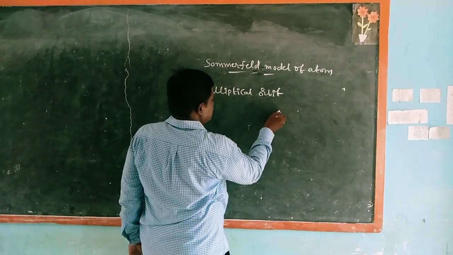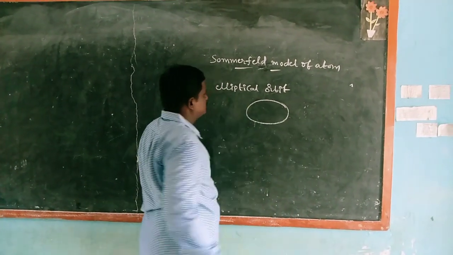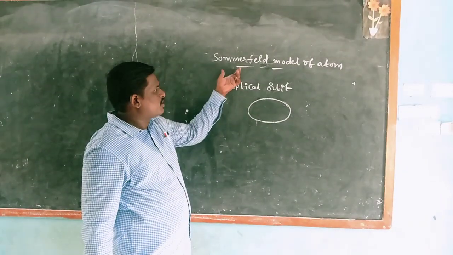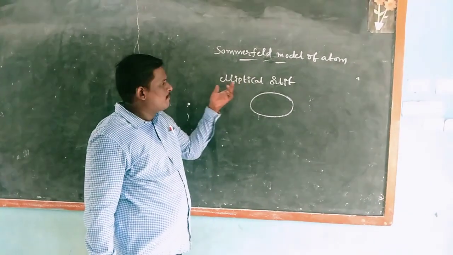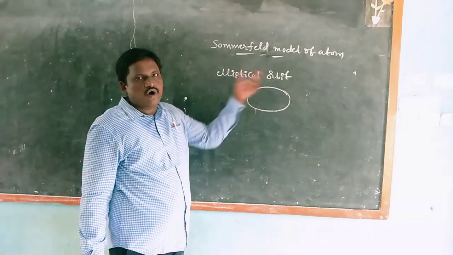Generally, in mathematics we use this shape.